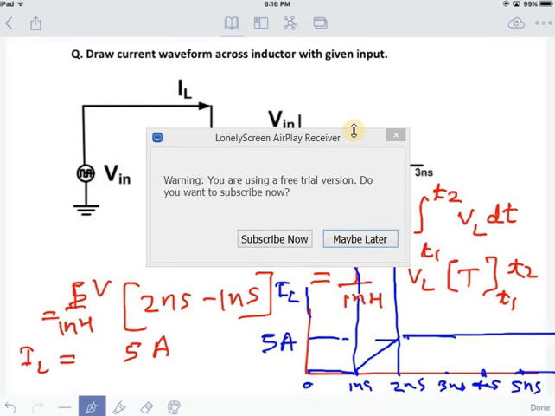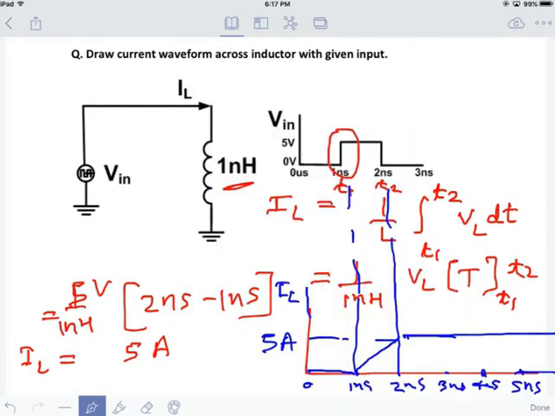It cannot charge or discharge instantaneously. See, the inductor stores energy in the form of magnetic field, and that is proportional to the current. Okay, energy stored in a system is continuous. That is why it doesn't change instantaneously. Okay, it can change fast but not instantaneously.